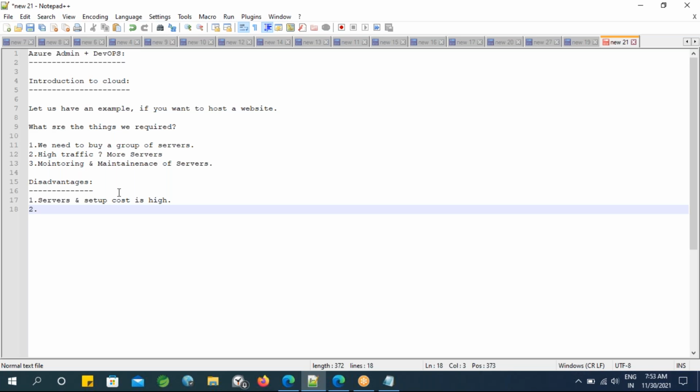Or is there any chance of diverting the traffic from the existing servers to the new servers? There is a chance, right? So let us assume I'm getting some traffic from maybe the USA. Unfortunately, the US data center is down. So even though the data center is down, they need to divert the respective request to the Indian data center or maybe the UK data center. And finally, they need to provide the response to the respective customers or users of different regions. So this may also happen, right?